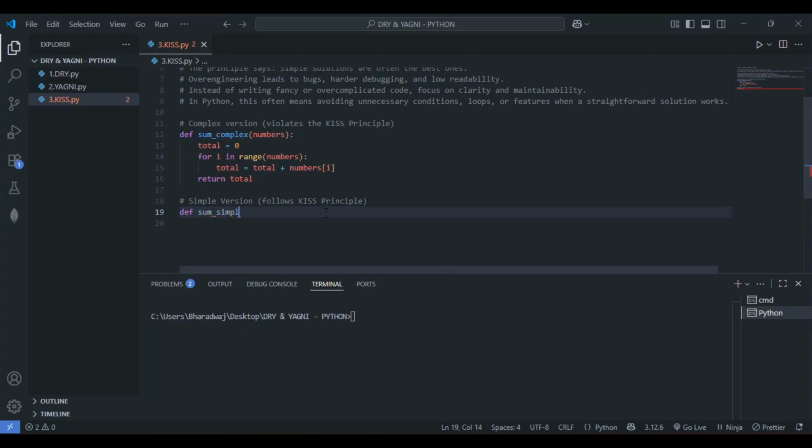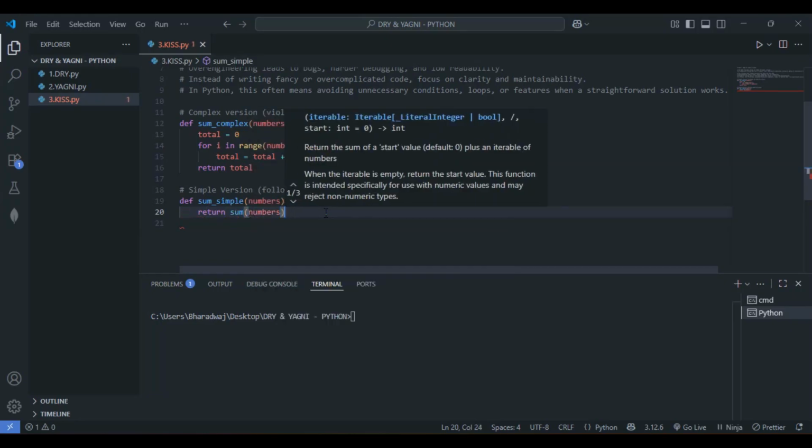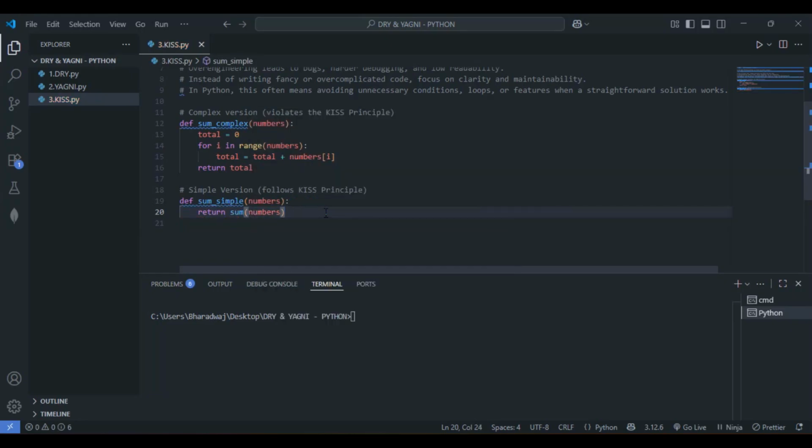Let me give the function name sum simple, and pass numbers here. Let's make use of Python's built-in function for clarity. We don't have to go with the iteration part at all. So here, return sum of numbers. Within the parentheses, we are passing numbers. Both do the same task here, right?